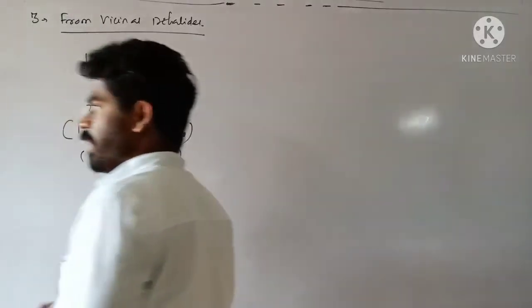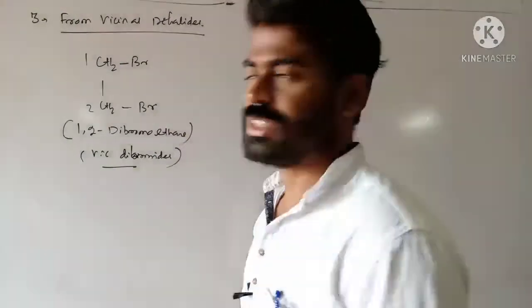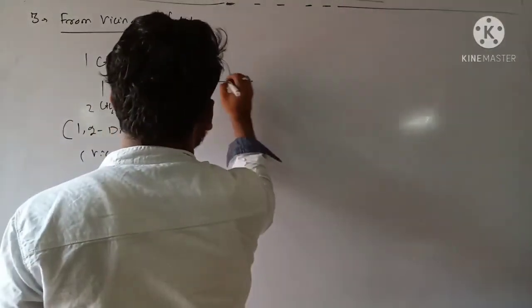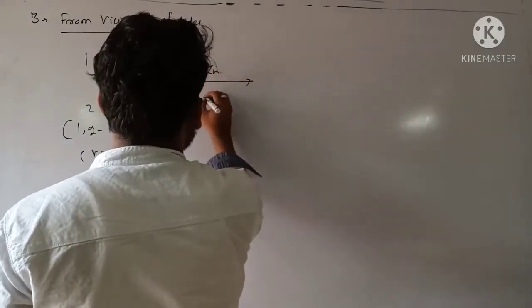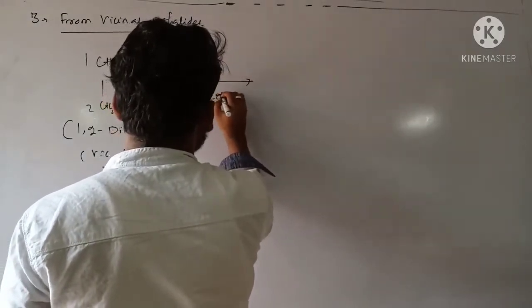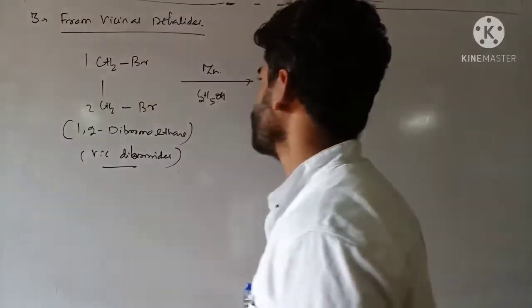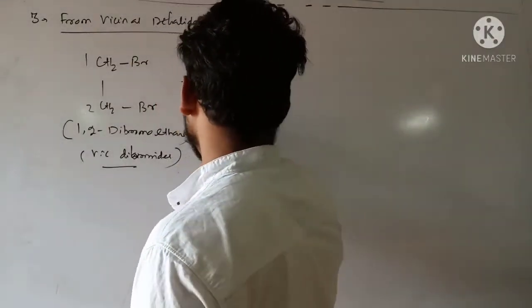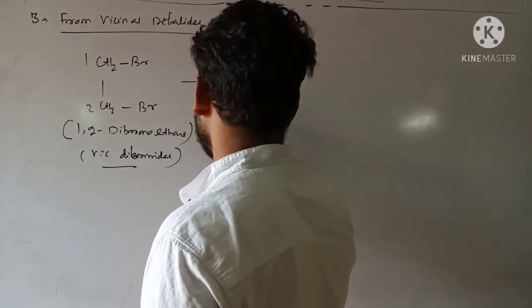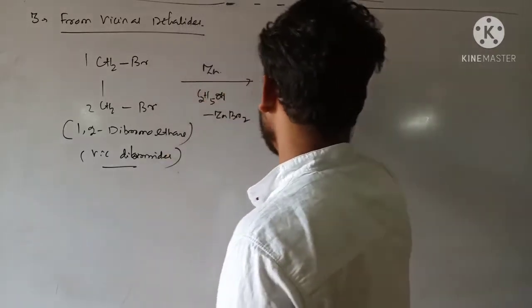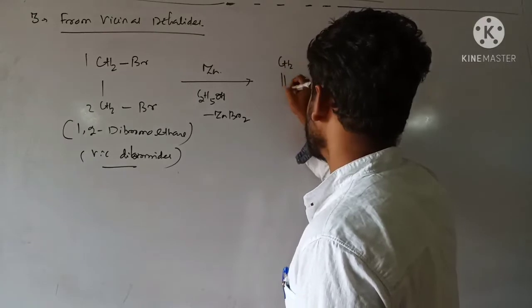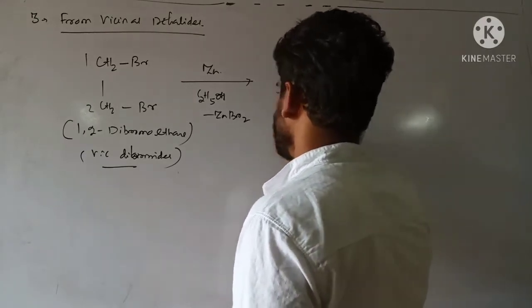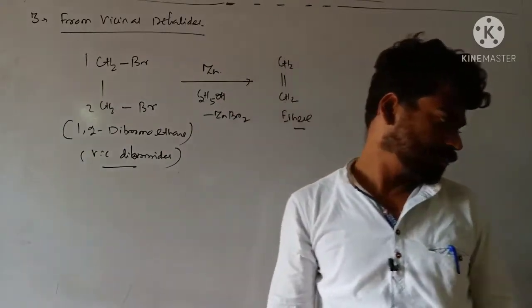That is a vicinal dibromide. So what you have to do is treat it with Zn metal, with a little bit of alcohol required as solvent. So what happens? ZnBr2 gets eliminated, and there exists a double bond between these two carbons, that is ethene. You have got ethene over here.